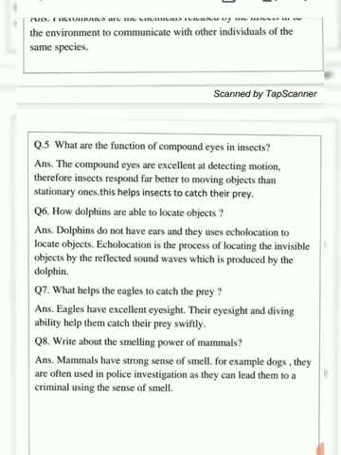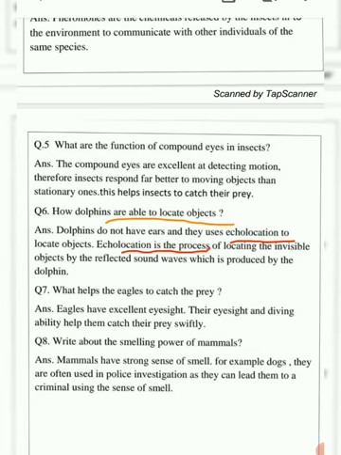Next comes, how are dolphins able to locate objects? Again very important. We know that dolphins do not have ears, and they use echolocation to locate the objects. Now what is echolocation?